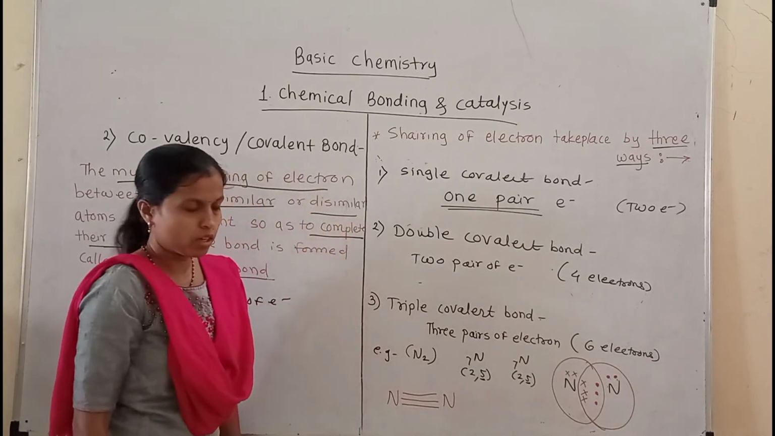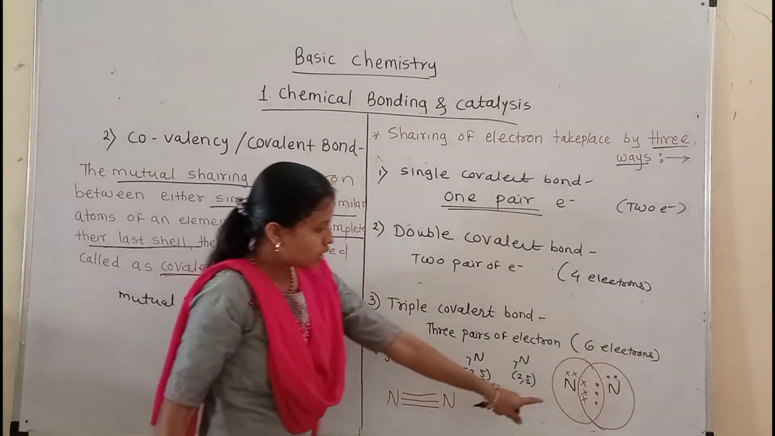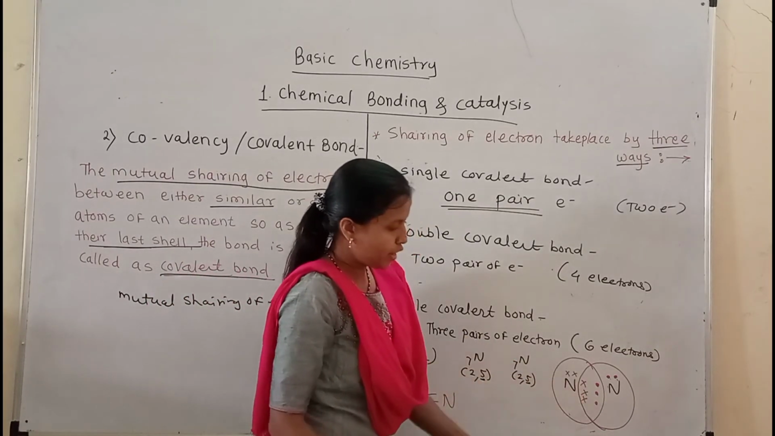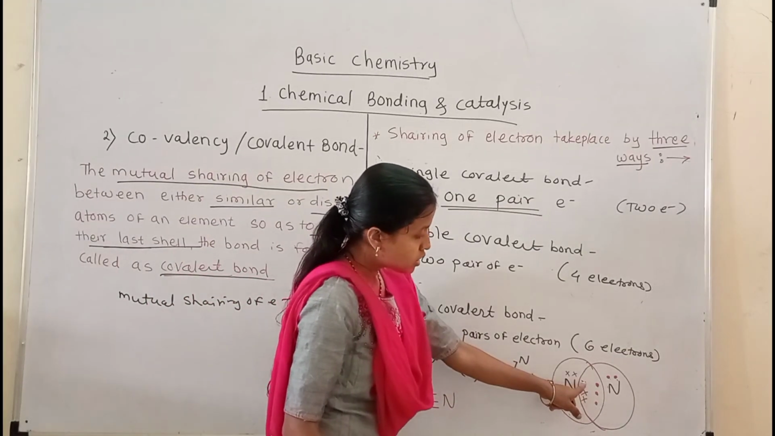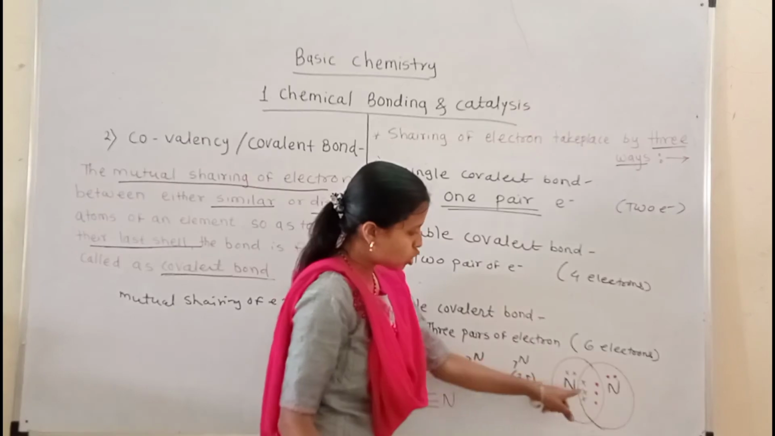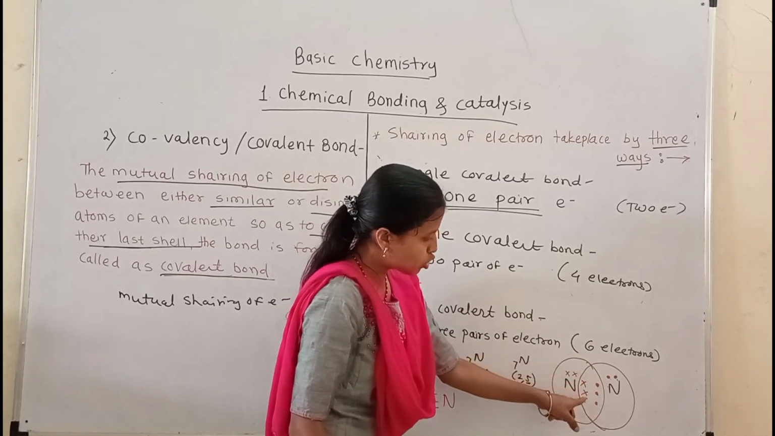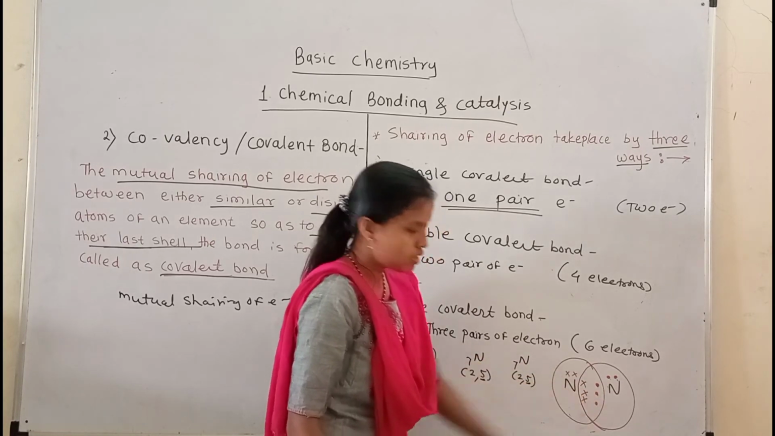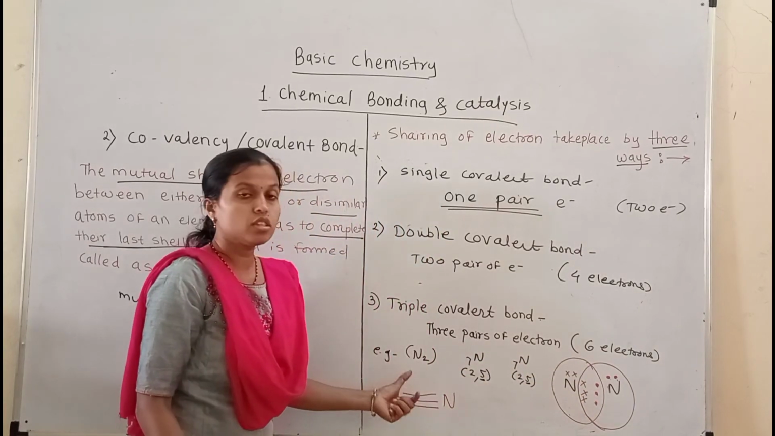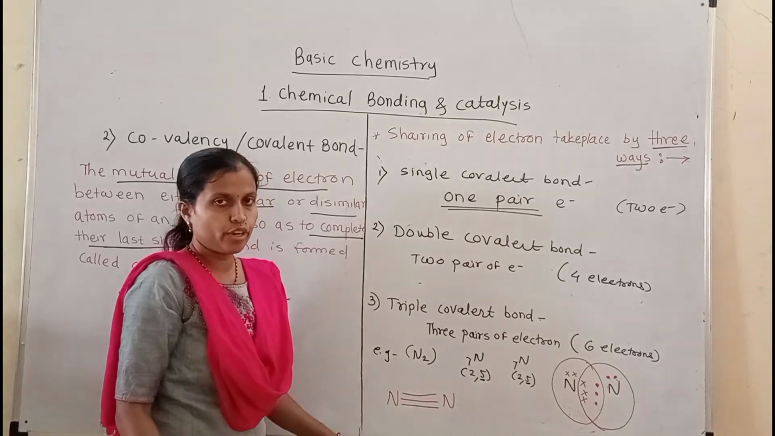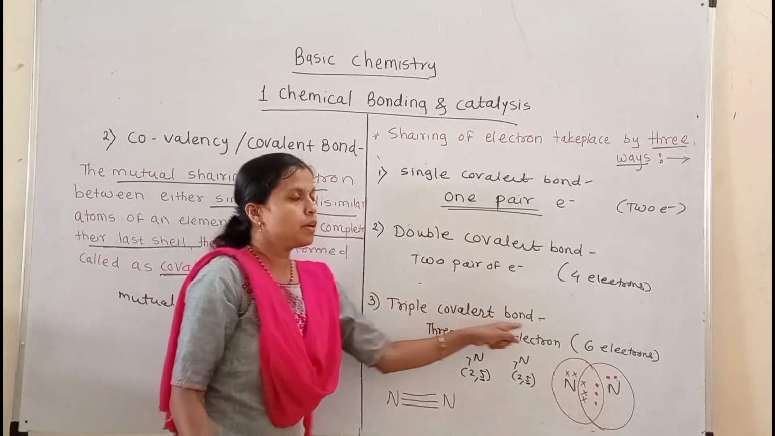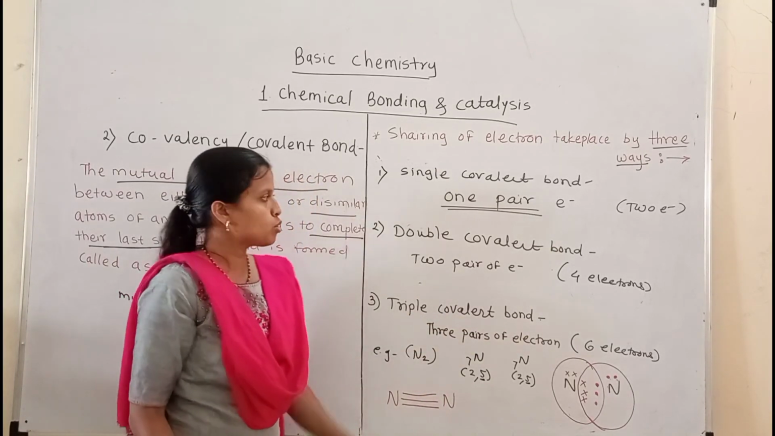So when they share the 3 pairs of electrons, means how many electrons? 6 electrons they can share with each other. That means we see here first, second electron, third, fourth, fifth and sixth. Means they can share the 6 electrons and 3 pairs of electrons. Then that time triple covalent bond can be produced.